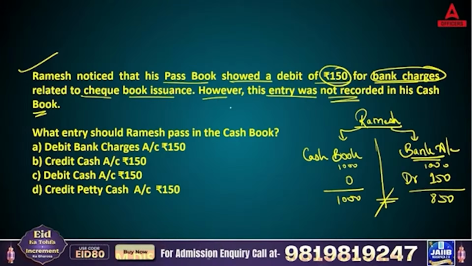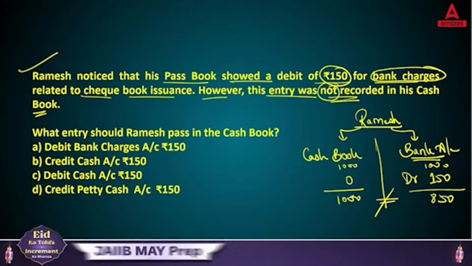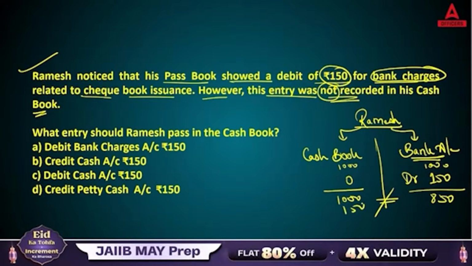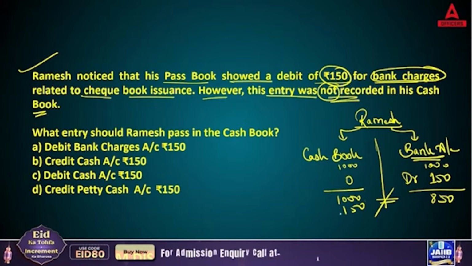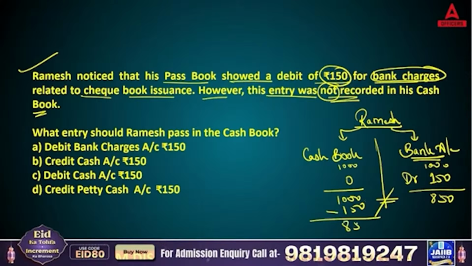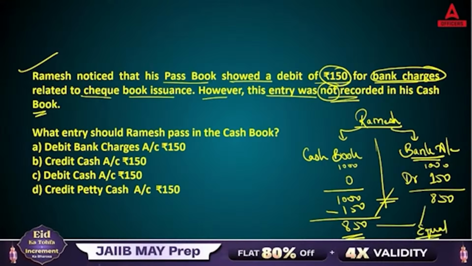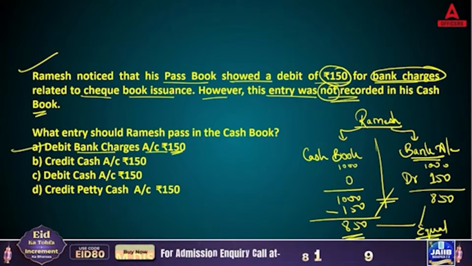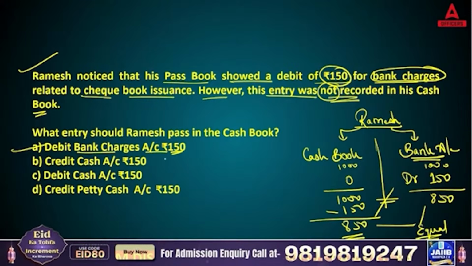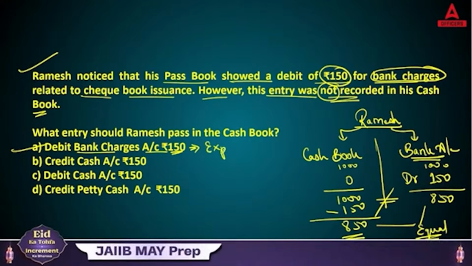So in this case, however, this entry was not recorded in his cash book. They are saying that this 150 of bank charges is not recorded in Ramesh's book. So what will Ramesh do now? Now Ramesh will debit 150 and this amount is going to be 850. Now you can say both the amounts are equal. So the right answer is going to be: debit bank charges account 150. Now why are we doing debit? Because here we are actually writing an expense.